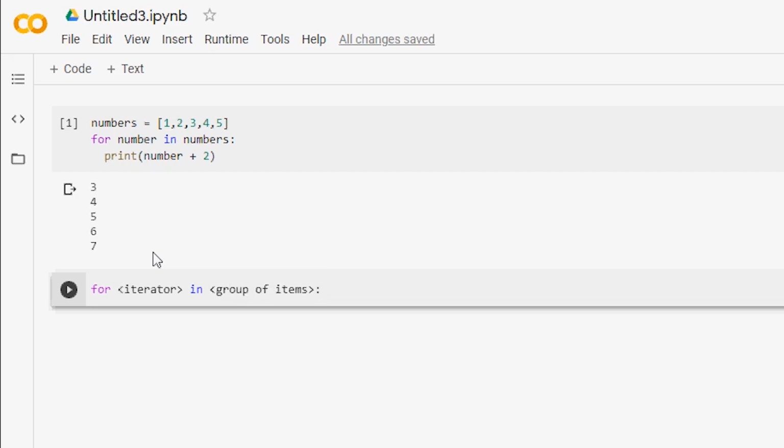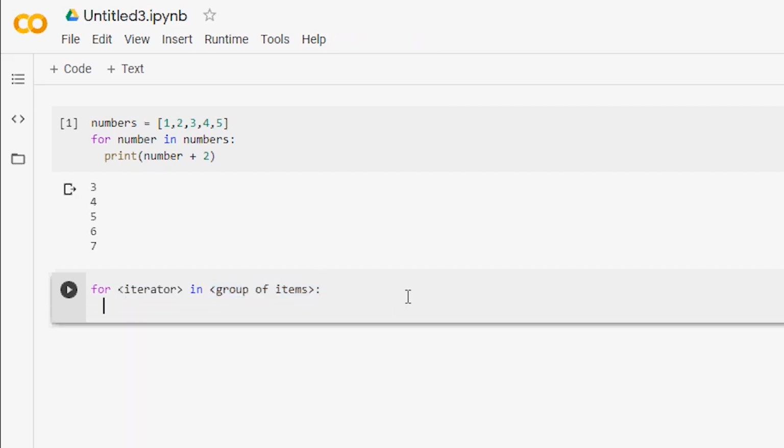The iterator and the group of items are the parts you replace when you create your own for loop. So if you wanted to simply iterate 3 times rather than iterate through an entire list or tuple with items in it, we would replace the iterator and the group of items with the following.